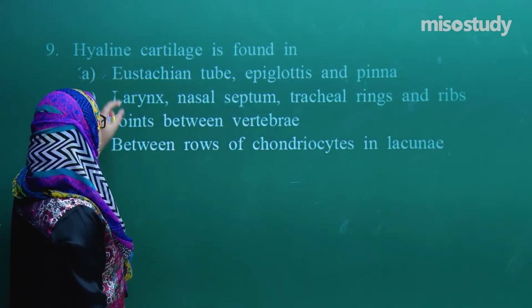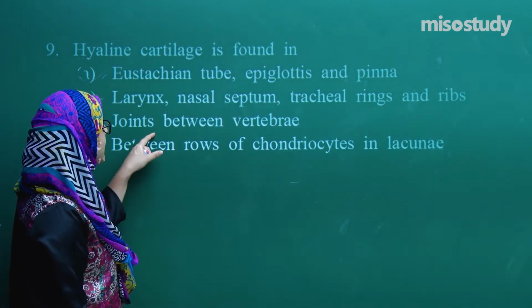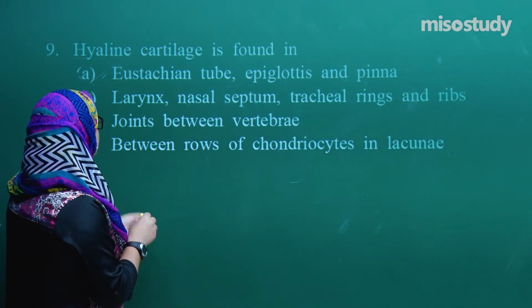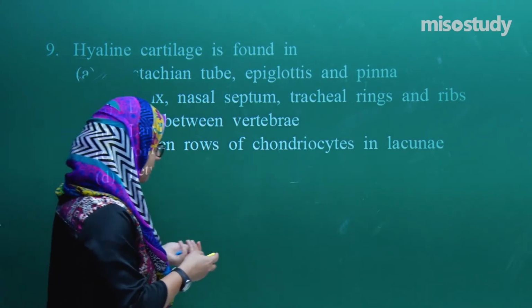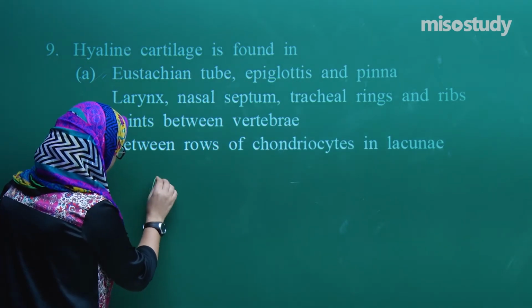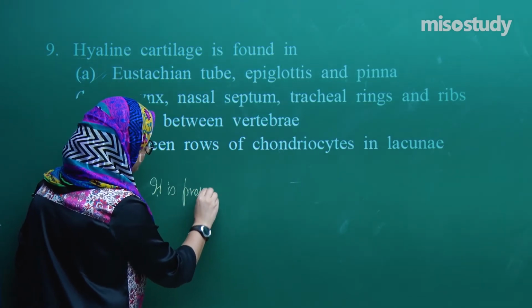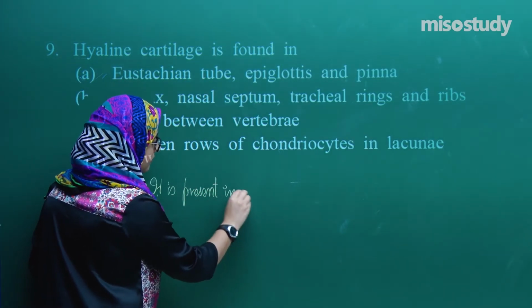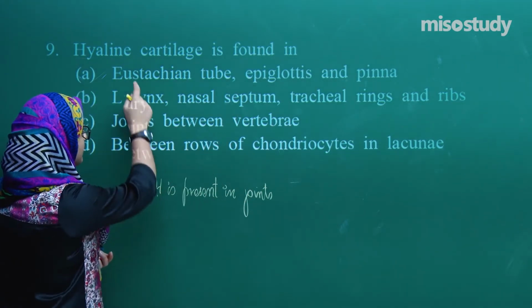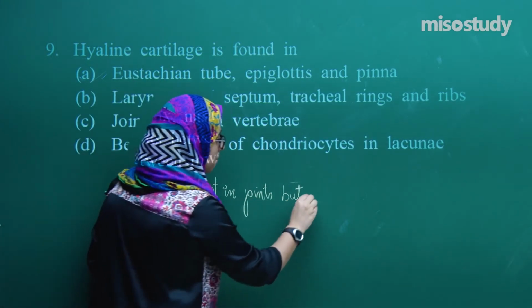Now this cartilage, it's glass-like cartilage. It's transparent cartilage. So this hyaline cartilage is present in joints. If you think about the option, joints between the vertebra, this hyaline cartilage is present in joints, but in movable joints.